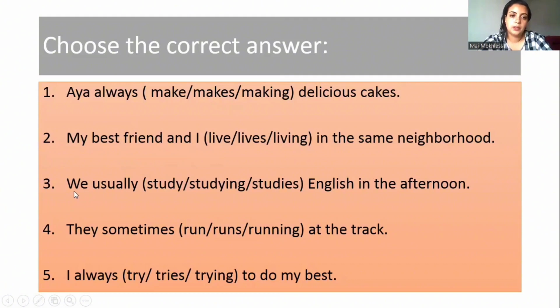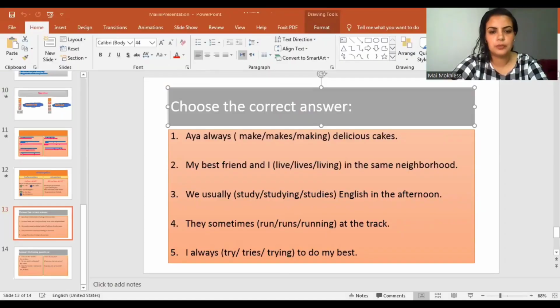Number 3, we usually studies English in the afternoon. Usually means that the action is repeated, so this is a present simple tense. So we look at the subject. We is a plural subject and it goes with the verb without adding s. So we use study.